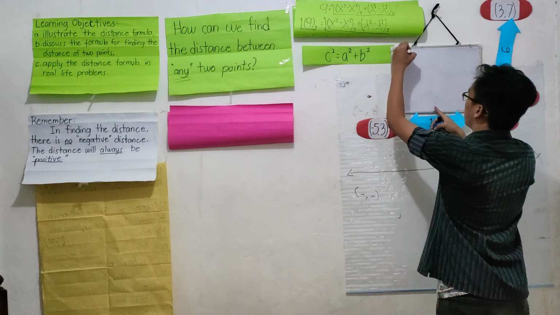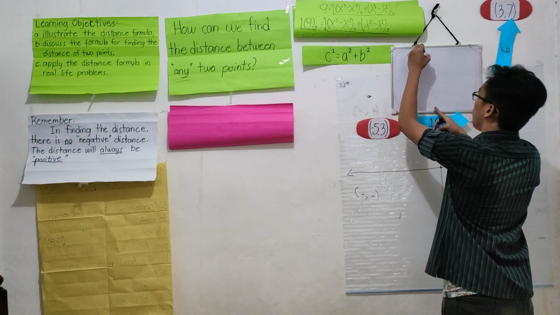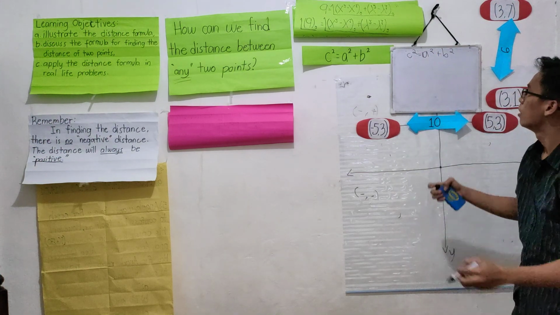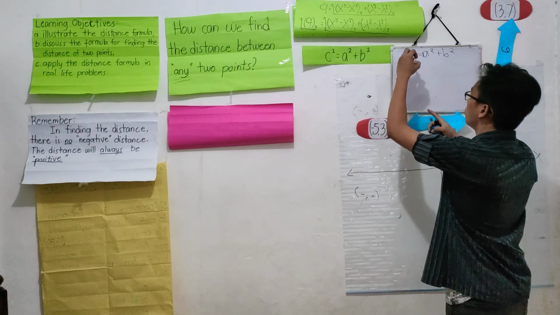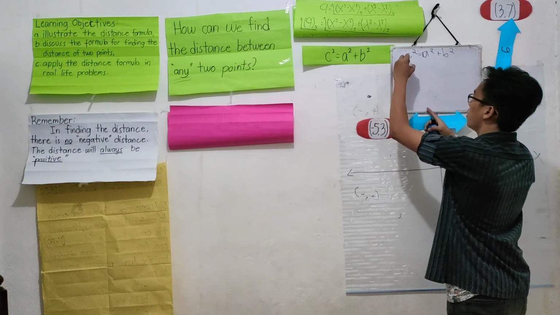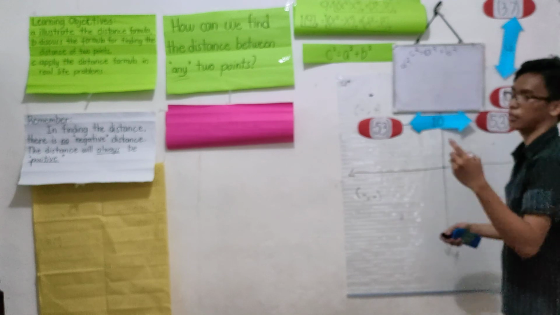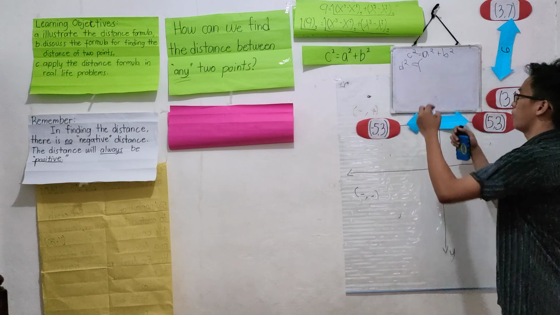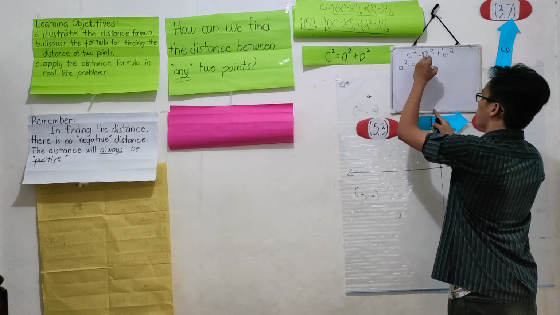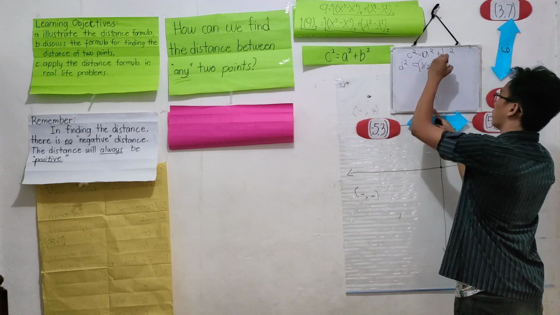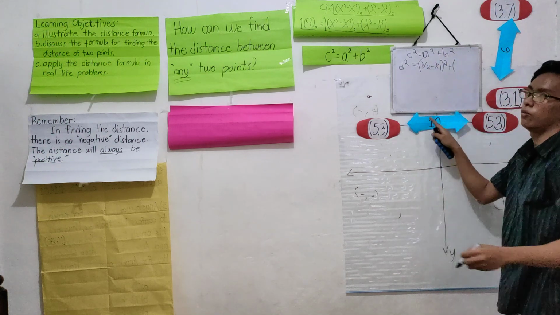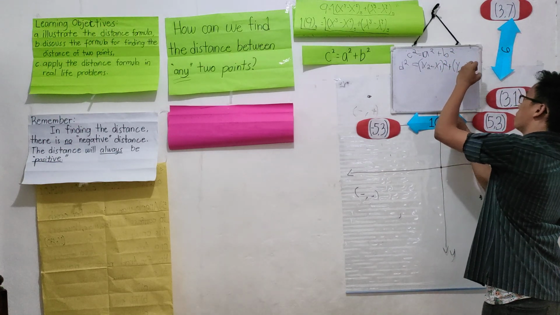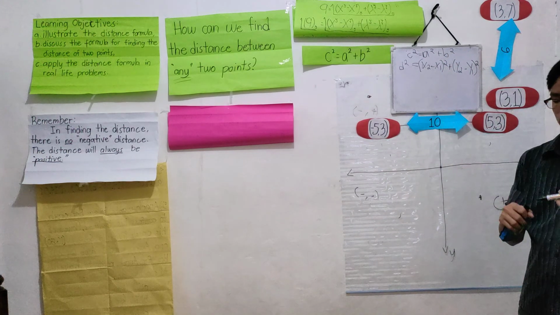We have the Pythagorean theorem, which is c squared equals a squared plus b squared, right? Then substitute the values. The c will be d because d stands for distance. The a will be the difference of the x values, which is x sub 2 minus x sub 1 squared, plus for b, the difference of the y values. Very good. y sub 2 minus y sub 1 squared.